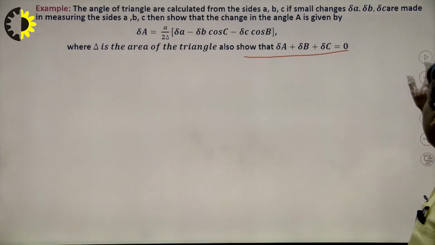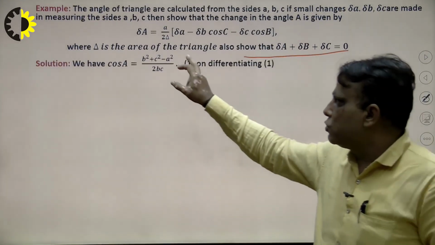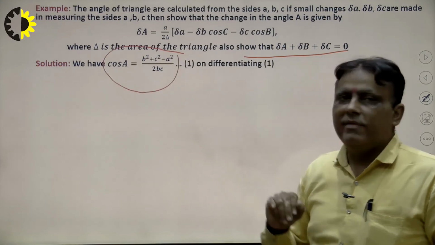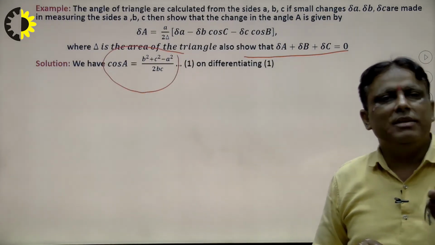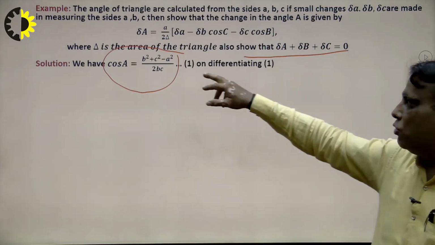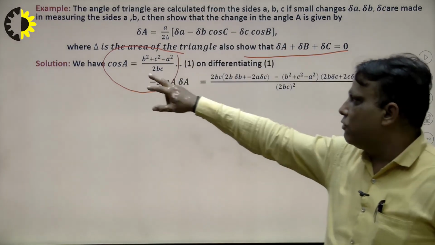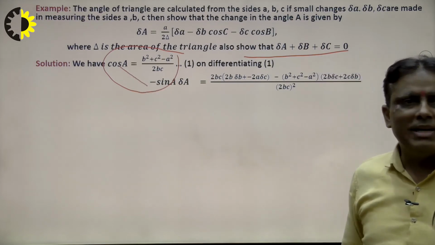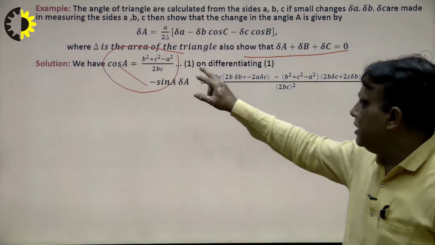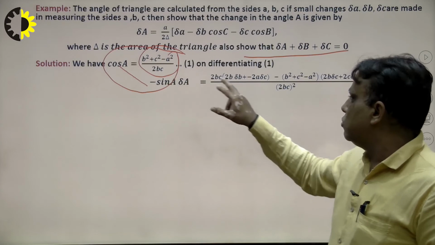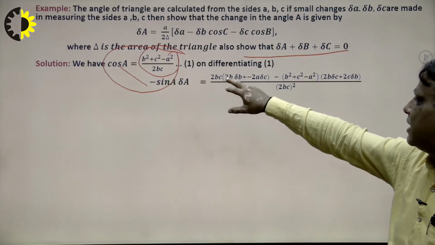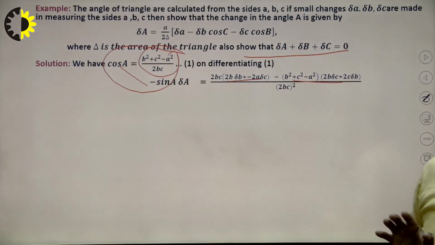So what will be the conclusion here? Students study this formula at the 12th level. Now the question is, what will be the differentiation of this? I write here the question, look very carefully and see the result. What will be the result for cos A? The differentiation of cos A is equal to minus sine A into delta A, and in this problem I apply the quotient rule, taking the square root of 2bc as it is, and write the differentiation. In this way we find the differentiation.